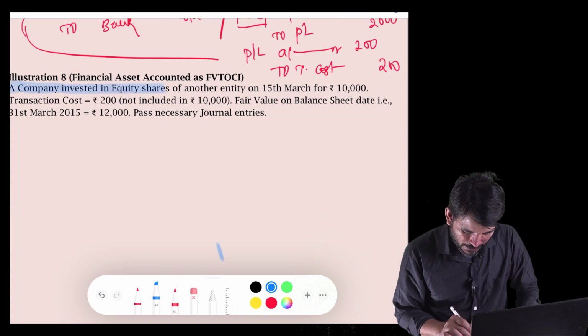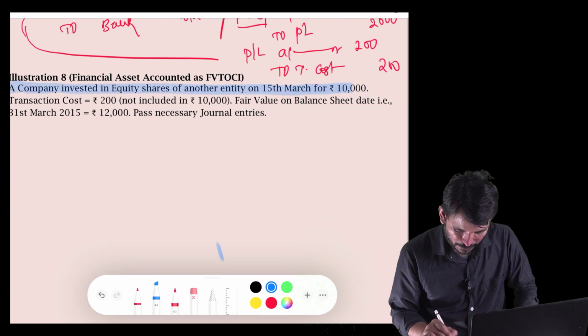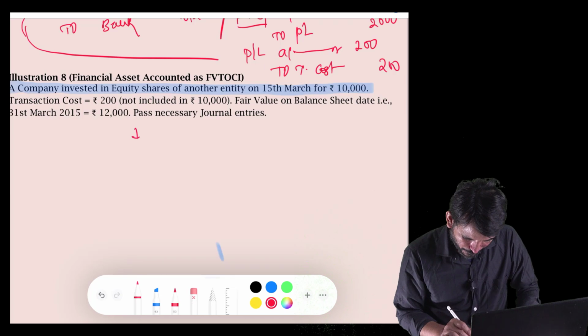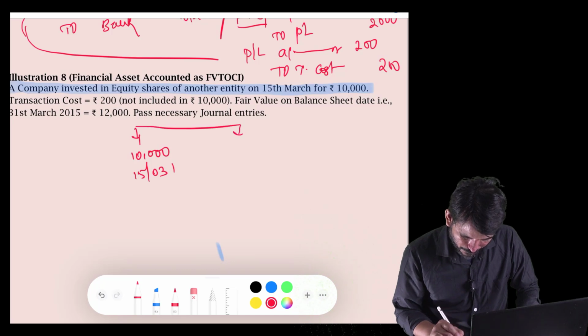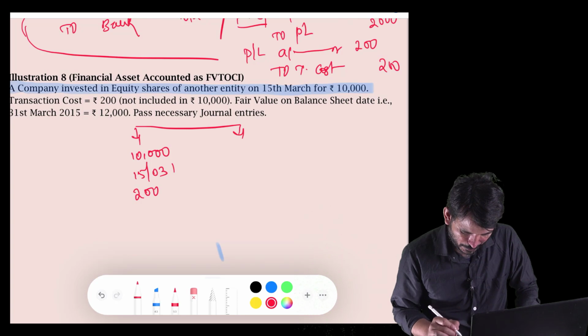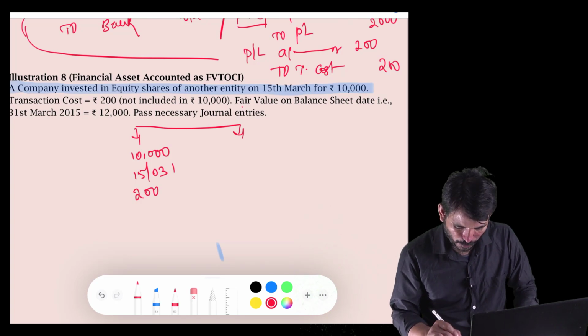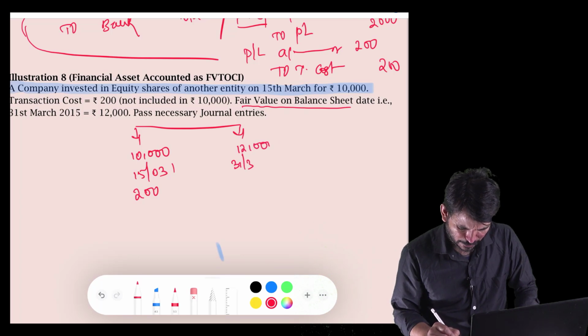A company invested in equity shares of another entity on 15th March for 10,000. So he is investing 10,000 on 15th March. Transaction cost is 200, so we are incurring 200 rupees here, not included in the above. Fair value on the balance sheet date, 31st March, is 12,000, just like the previous question. Pass the necessary general entries.